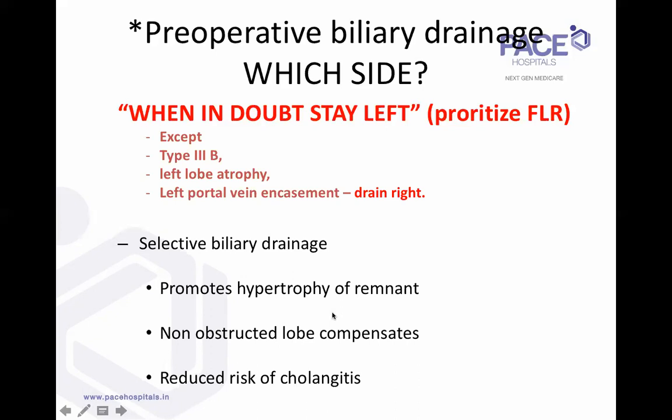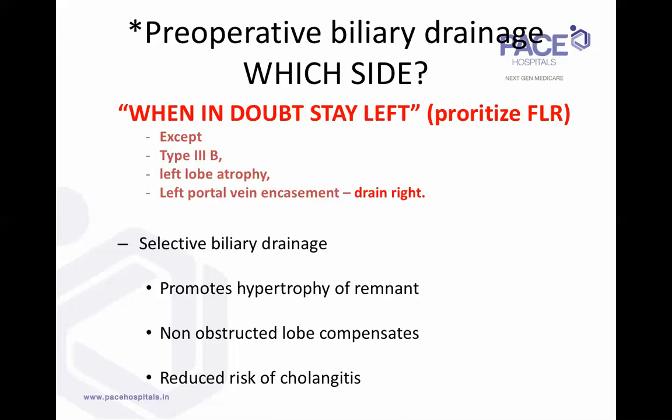And also, it's not like when you obstruct the portal flow in portal embolization, with the kind of hypertrophy it causes. Selective biliary drainage does not cause that much, but when you do selective biliary drainage of the left side for a right hepatectomy, it also promotes some hypertrophy of the left lobe. Now, when you say which lobe to drain, this is a very important statement. For example, the patient is not at your hospital, and a radiologist or endoscopist calls you saying his jaundice is high, I want to put in a drain. Prioritize always the left side.